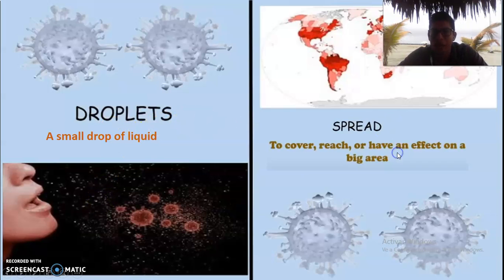And now we have spread. Spread is to cover or reach or have an effect on a big area. For example, COVID-19 started in Wuhan, China, and then this virus spread to Asia, and then to Europe, and then to America. So that's what we want to refer by the word spread.